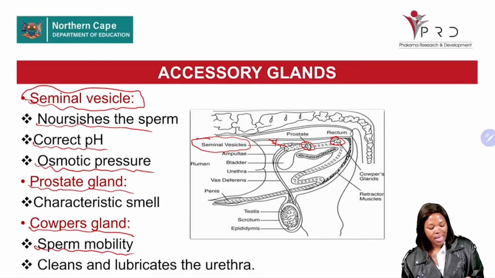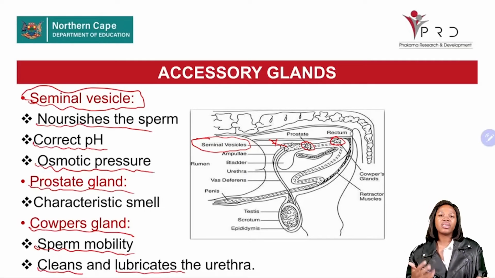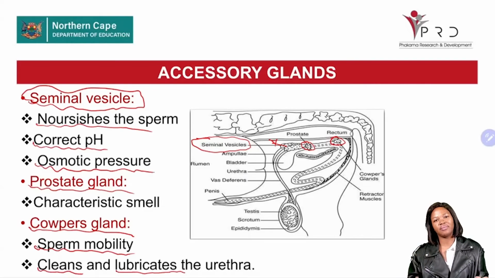Another function is to clean and lubricate the urethra. The urethra has to be lubricated. It has to be watery to facilitate the transportation of sperm cells during ejaculation. The urethra, again, has to be cleaned so the sperm cells will not be contaminated.